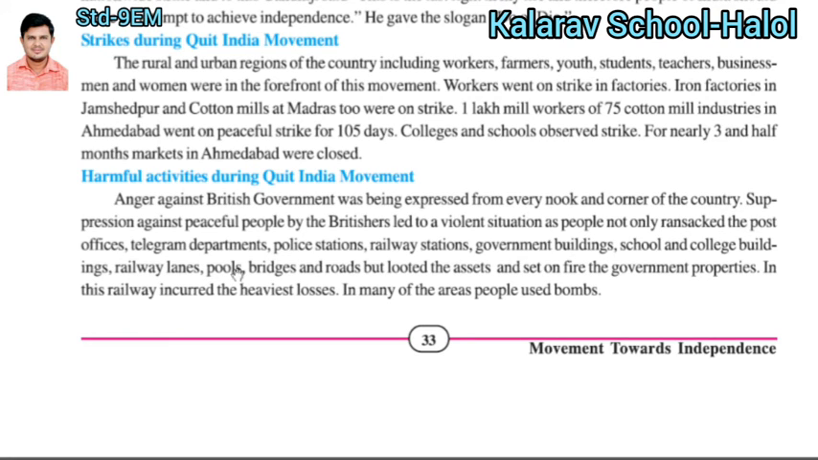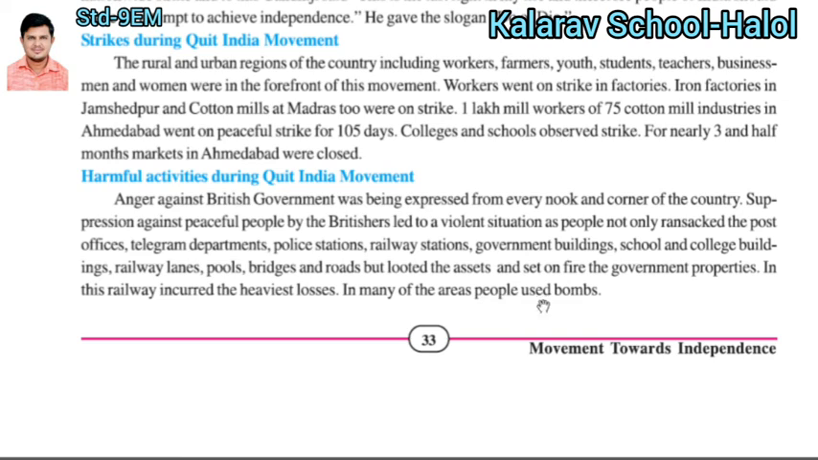Suppression of peaceful people by the Britishers led to a violent situation, as people attacked the post office, telegraph department, police station, railway station, government buildings, schools, colleges, railway lines, bridges, and roads. They looted them and set government properties on fire. People showed their anger on government property and destroyed everything related to the East India Company. The railway incurred the heaviest loss.